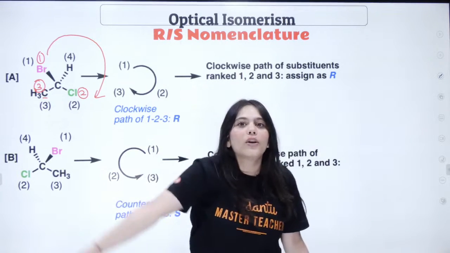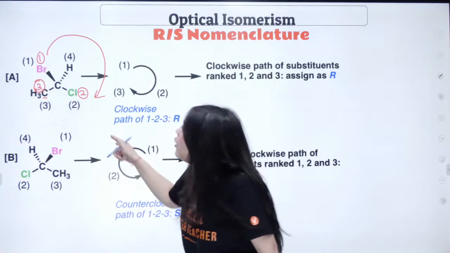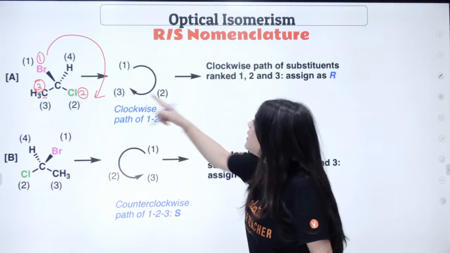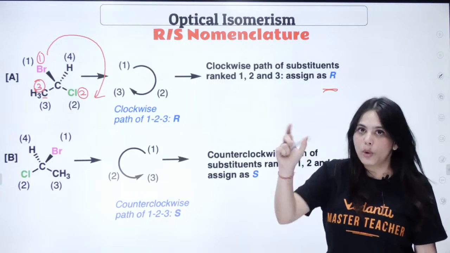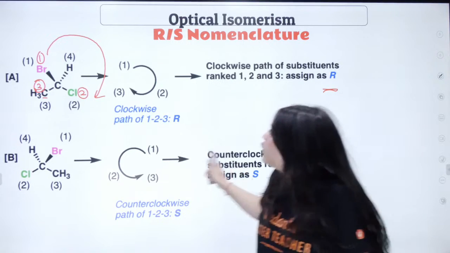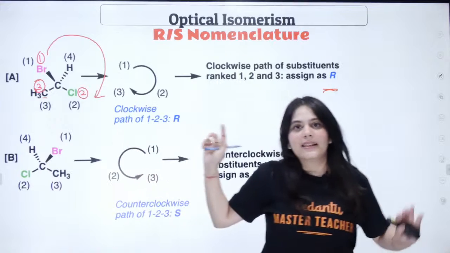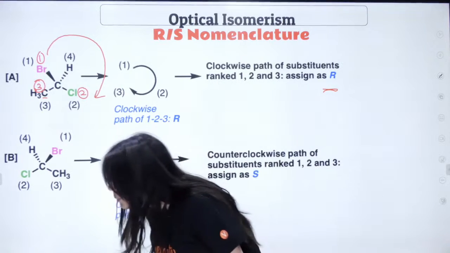This is how the clock moves, right? So this is a clockwise direction, hence the carbon here gets R as the nomenclature. That is it. So this gets the R nomenclature.